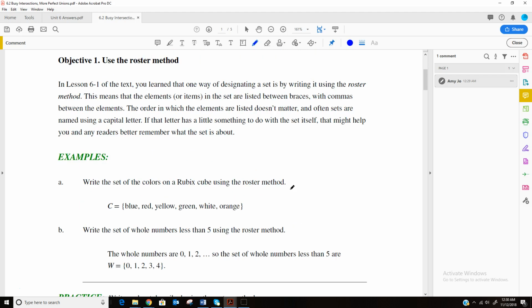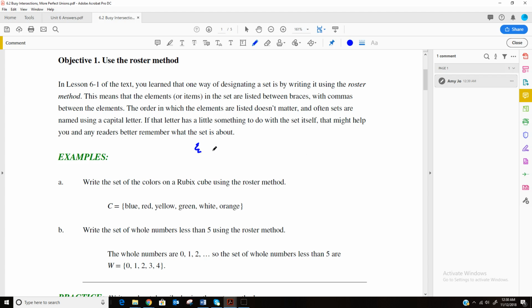So in this example here, it says write the set of colors on a Rubik's Cube. You may not know this, but the colors on a Rubik's Cube are blue, red, yellow, green, white, and orange. So in order to write that set in the roster method, you'll notice that we say C equals. That's not necessarily always done, but we have to have these set brackets, and then we list everything out, and then another set bracket.